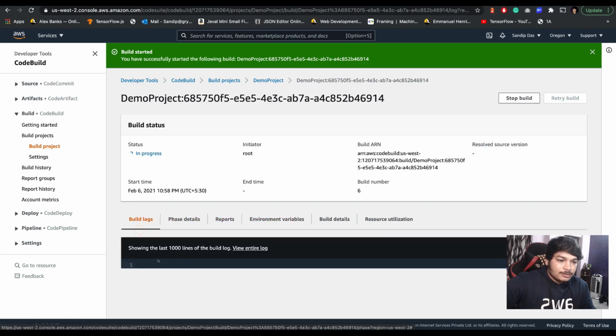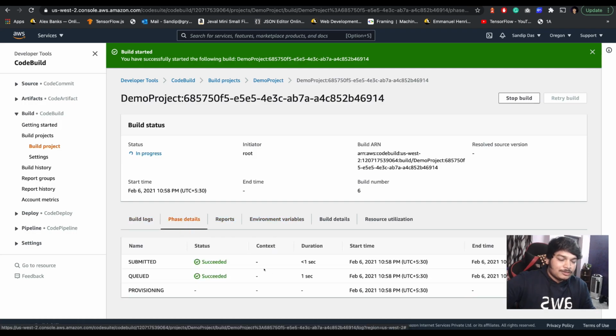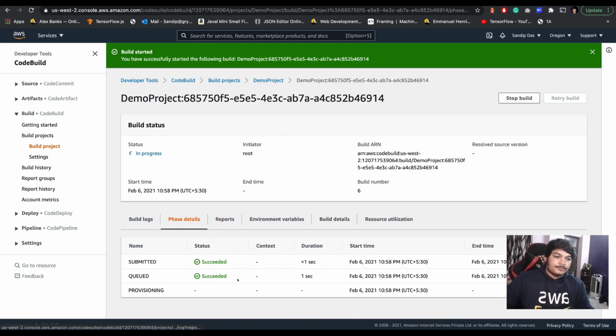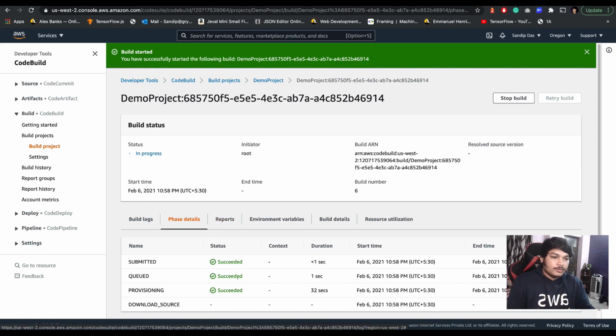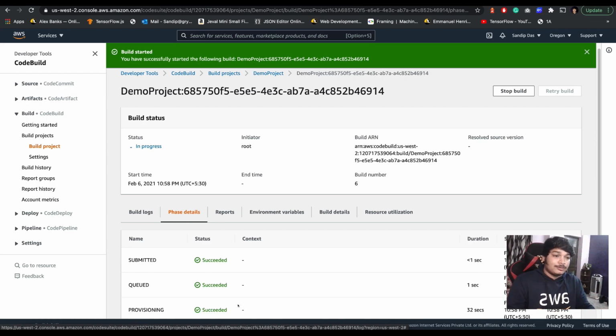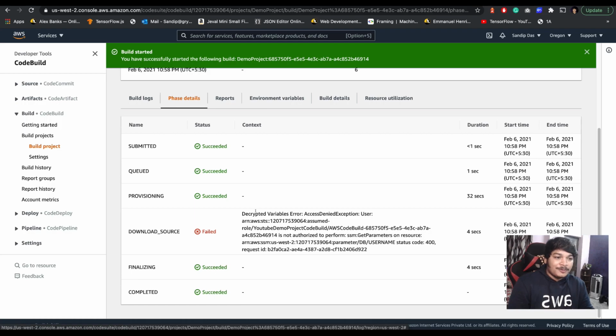In progress, in the logs, you will see the logs. So we'll check this pre-build phase. Okay, success. And as soon as that's done, I will show you how to auto trigger this build. See, I told you, right? You should understand by now.